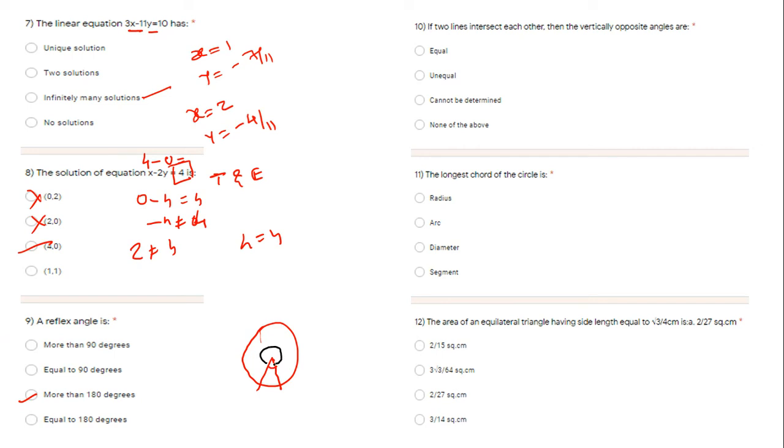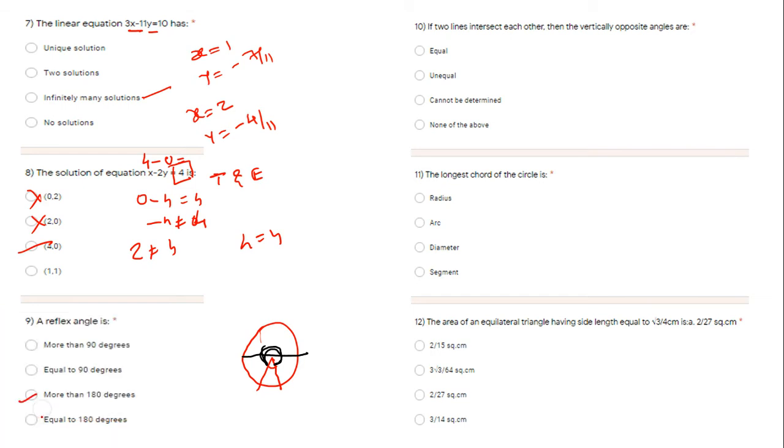This is the reflex angle, which I have drawn with the black pen. You can see this is the straight line, and a straight line is 180 degrees. So obviously this is more than 180, so option C is your answer.